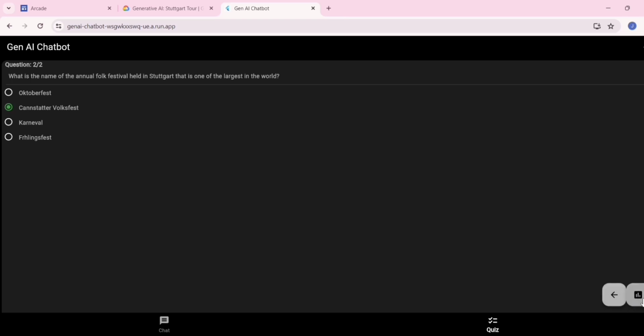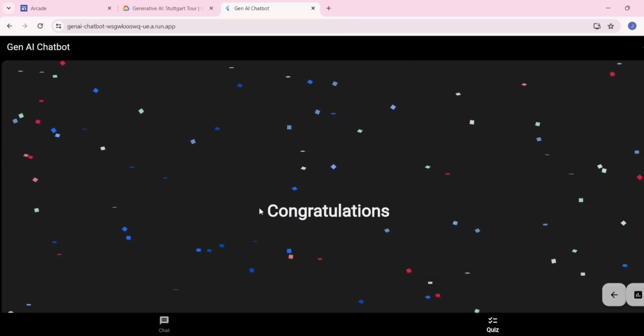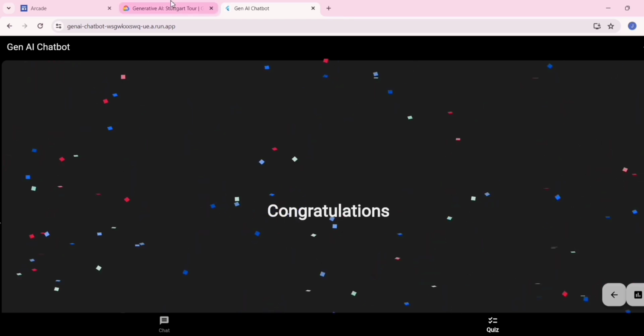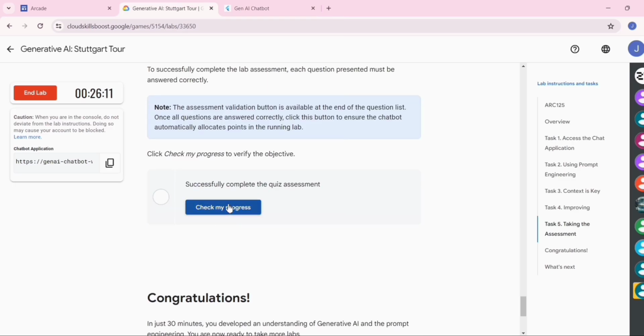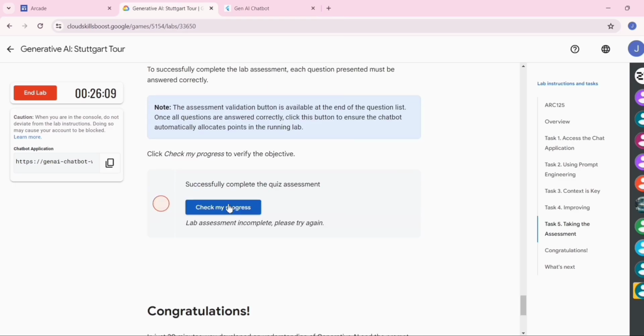Now you can complete this quiz by clicking on this complete option. So you get a congratulation which marks that you have completed this lab. Now go back to the lab instruction. Just click on check my progress. So it will take a few seconds to update. Click check my progress until you get a green tick here.